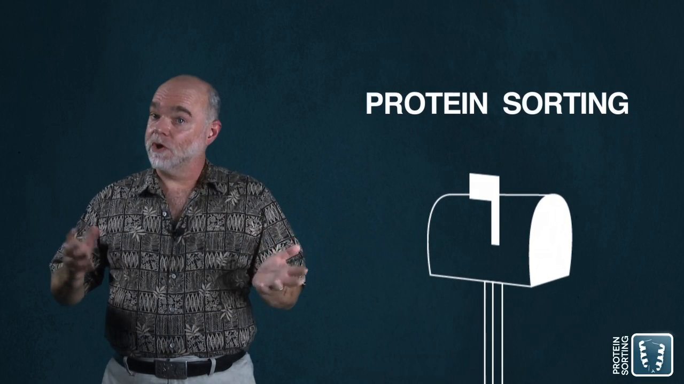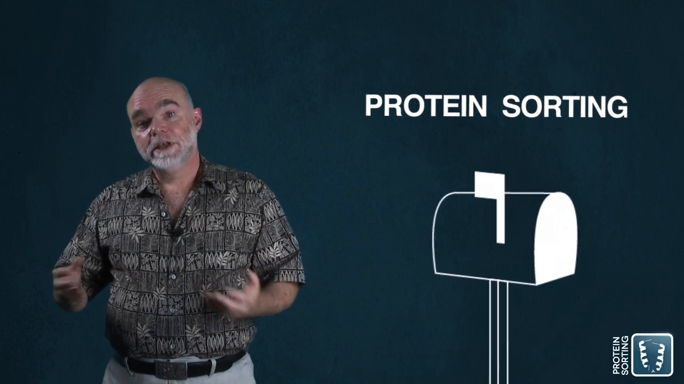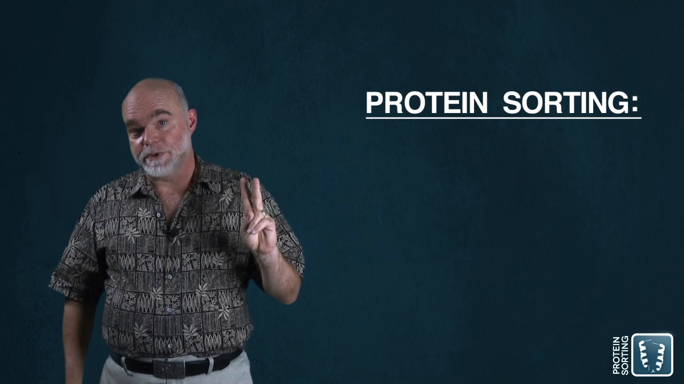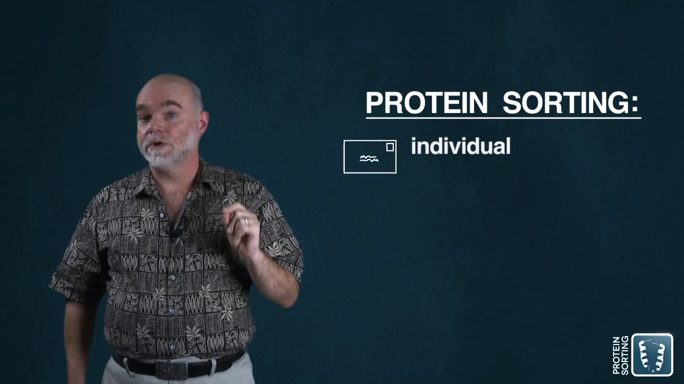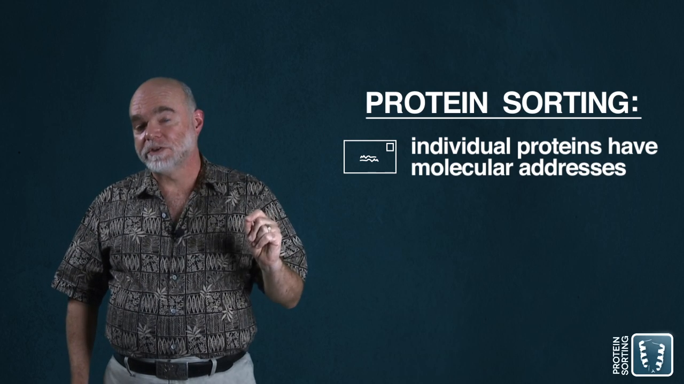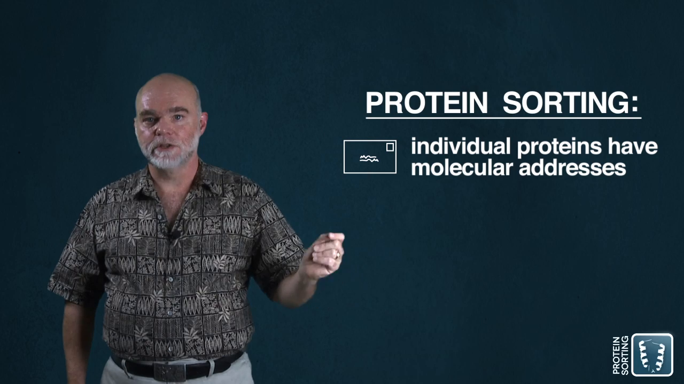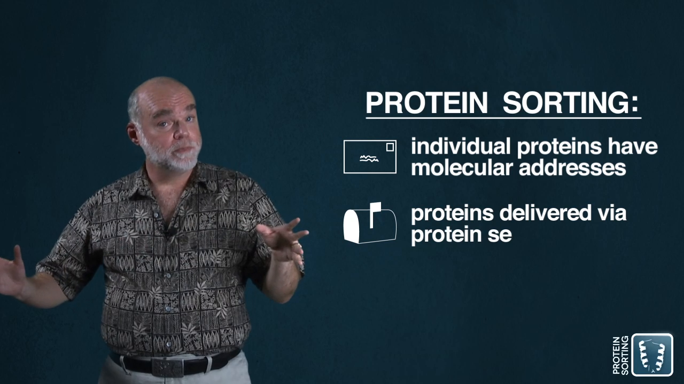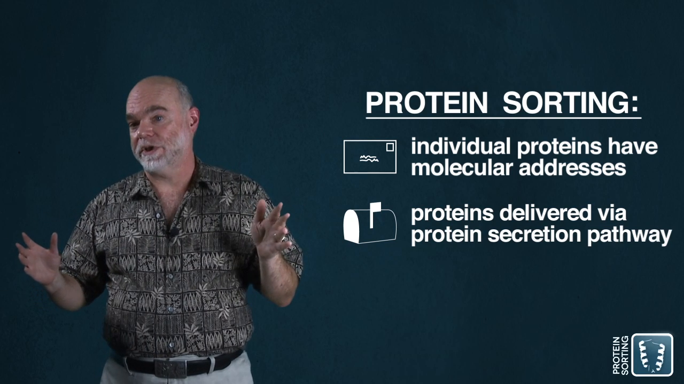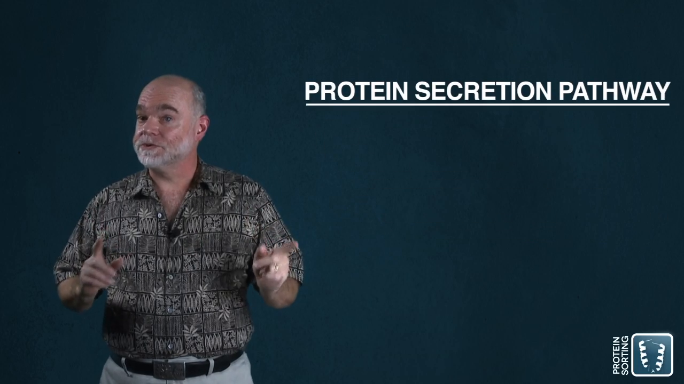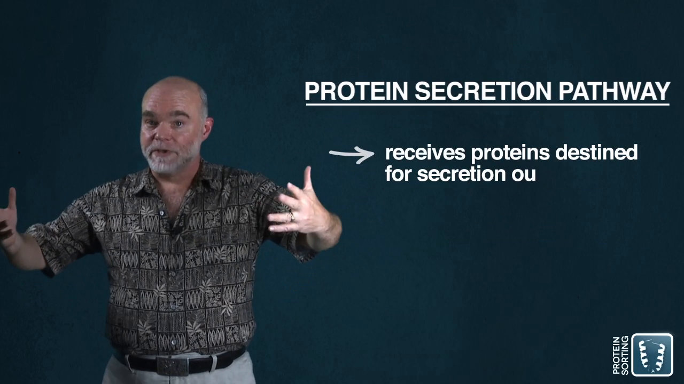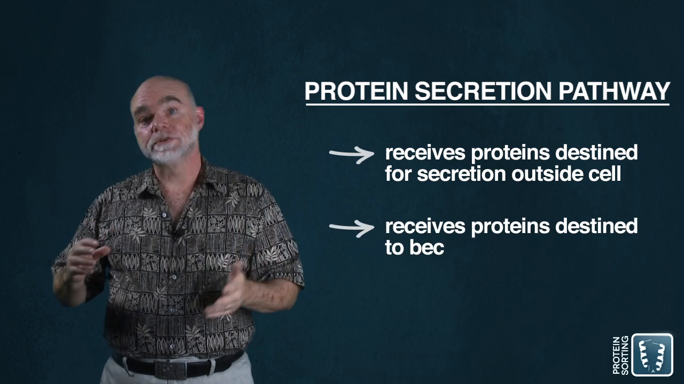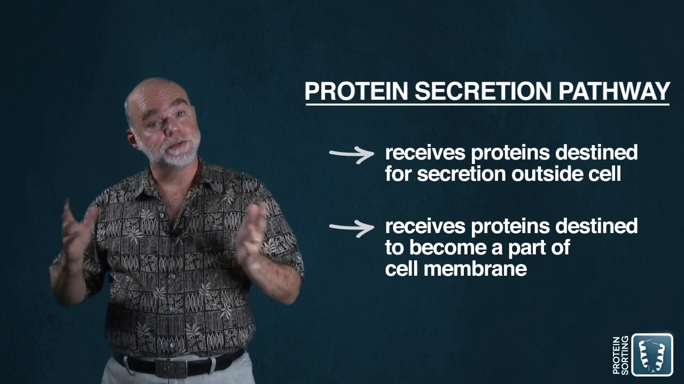And if this process, which we call protein sorting, goes awry in the living cell, it can have disastrous consequences for the cell's viability. Now today we're going to look at two aspects of protein sorting. First, we're going to focus on how individual proteins have molecular addresses which ensure that they get delivered to the right location. And then second, we're going to talk about protein delivery over one entire mail route, what's called the protein secretion pathway. The protein secretion pathway not only receives all the proteins that are going to be ultimately destined for secretion outside the cell, it's also going to receive the very large number of proteins whose ultimate destination is to become a part of the cell's own membrane.